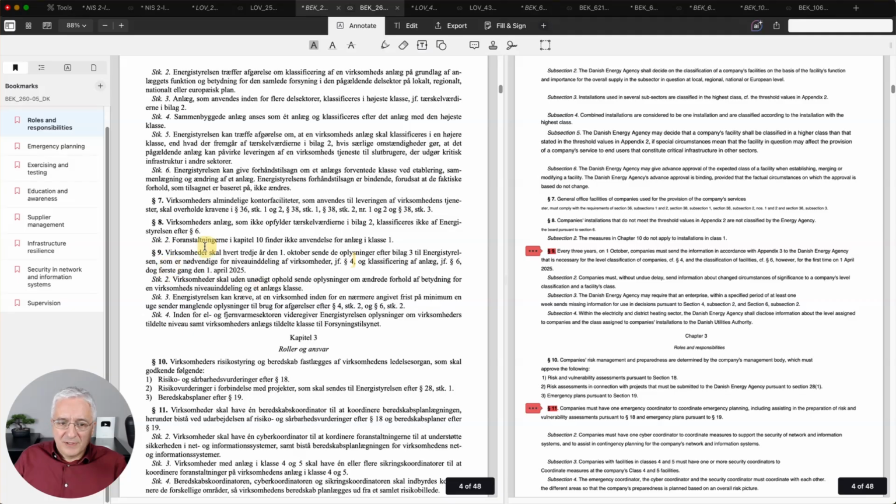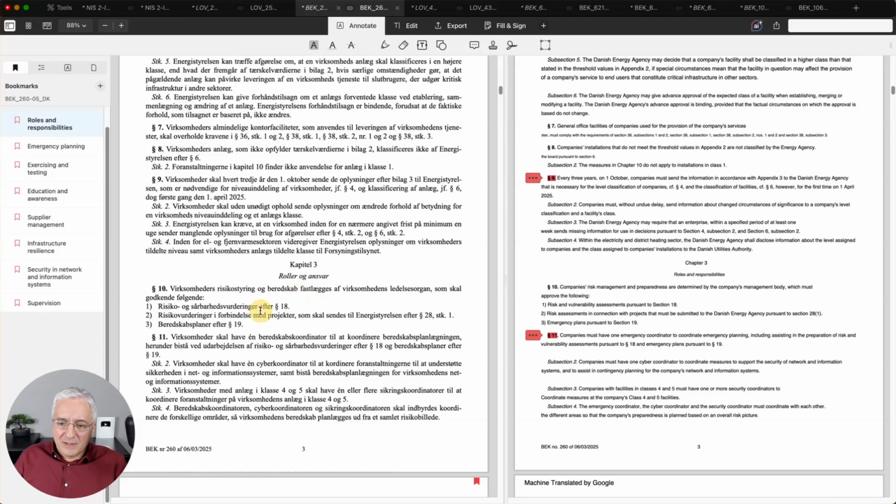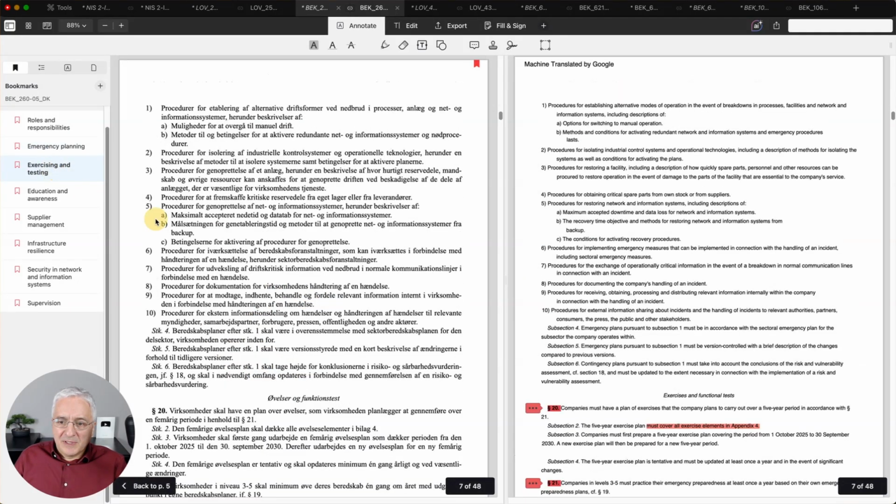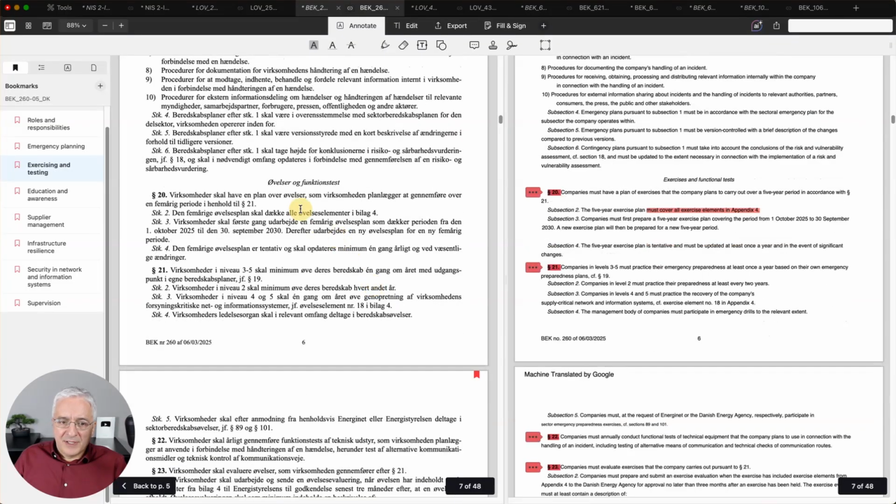As you can see here, every 3 years companies need to inform this Danish energy agency, and also here in this section 11. And then there is this requirement on emergency planning. Again, this is pretty much detailed and much more specific than in any other two laws. And here, specification and requirements around record keeping. Let's see some other requirements here for exercising and testing. Again, this goes into much more detail than before.